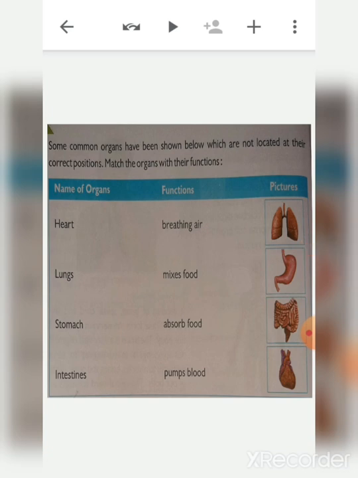So heart. What is the function of the heart, children? The function of the heart is to pump blood. Function of lungs, breathing air. Function of stomach, mixes food.